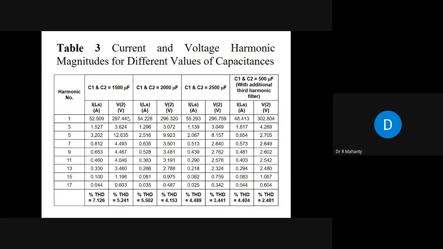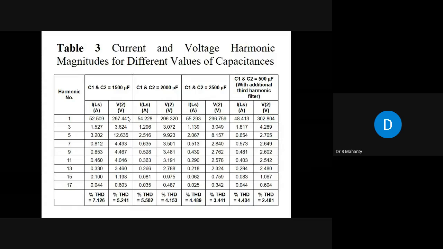Now you see in this table, okay, we have taken three values of capacitance. Initially, the capacitance is 1500 microfarad, C1 and C2. Okay. Then we have taken C1 and C2 2000 microfarad. Then we have taken C1 and C2 equal to 2500 microfarad. Okay. Now you see here, if you take this value of capacitance to 1500 microfarad, in that case, the current TSD becomes equal to 7.126 and the voltage TSD is equal to 5.241.